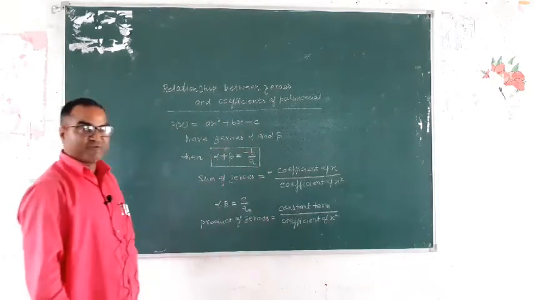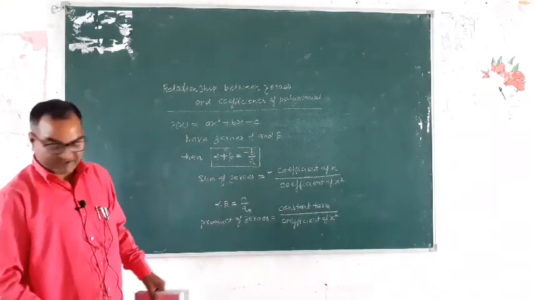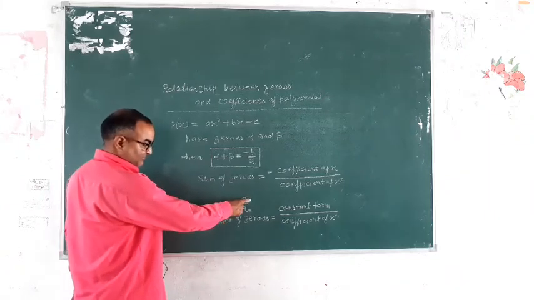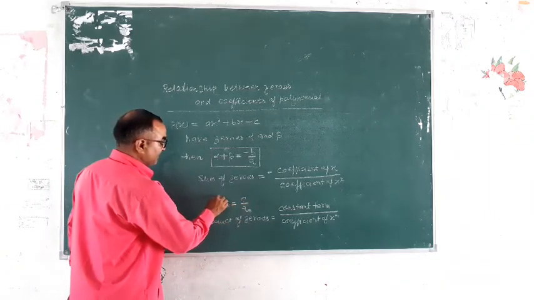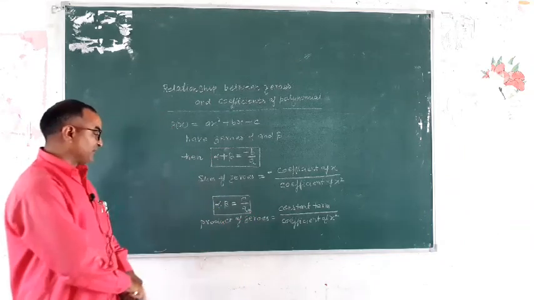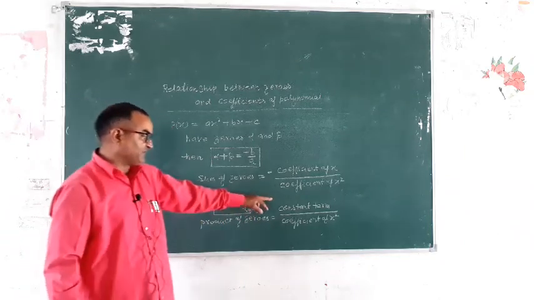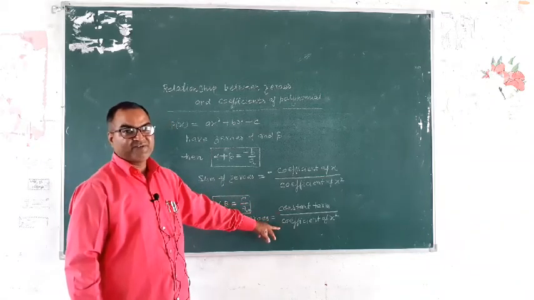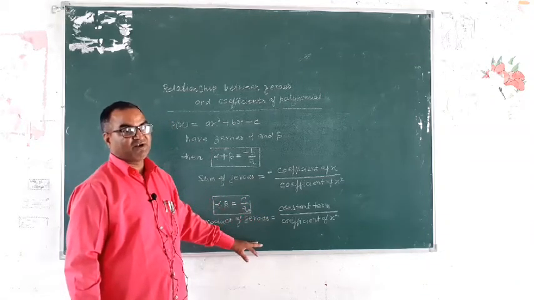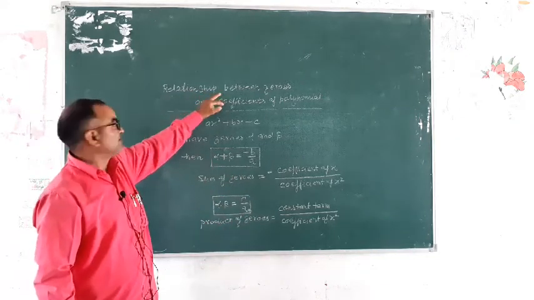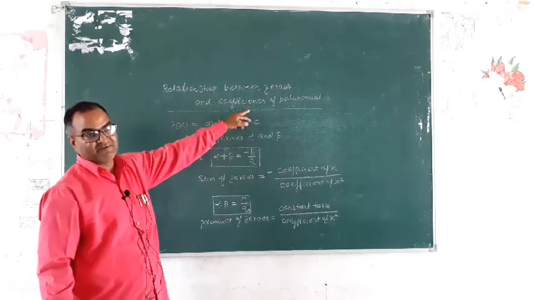So this is the product of zeros, alpha into beta equal to c by a. This is a formula. Product of zeros, constant term upon coefficient of x square. This is the formula. So this is the relationship between zeros and coefficient of polynomial.